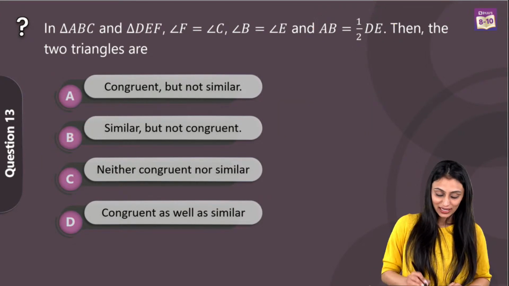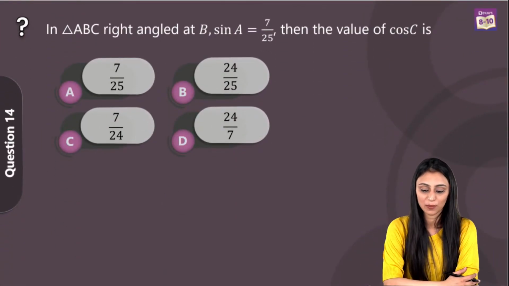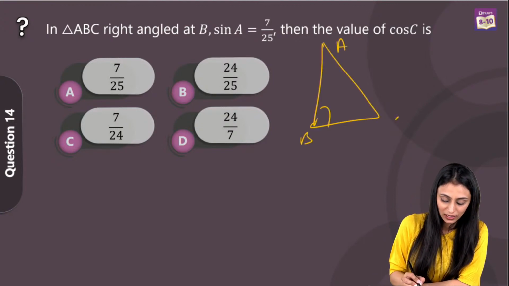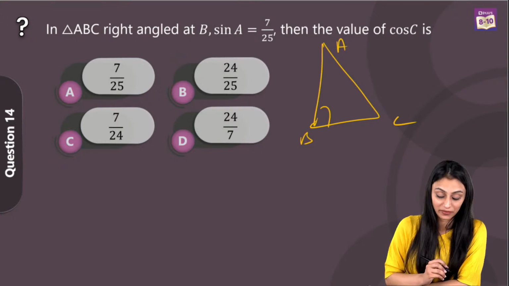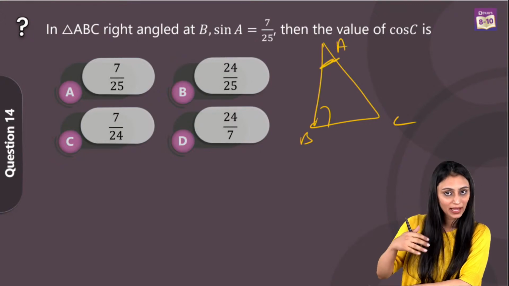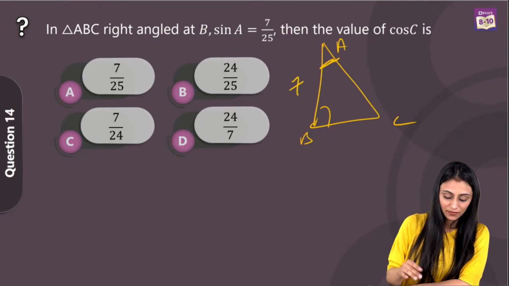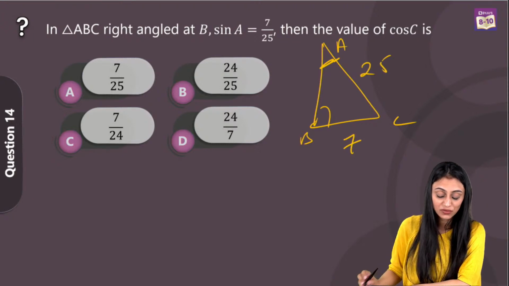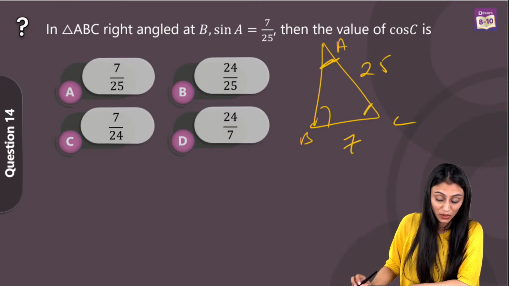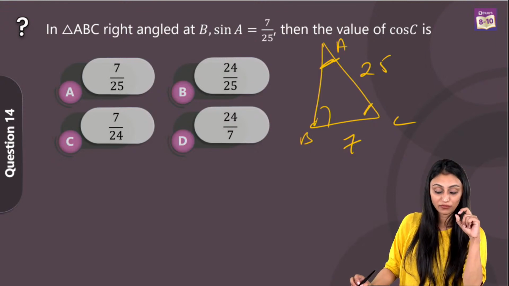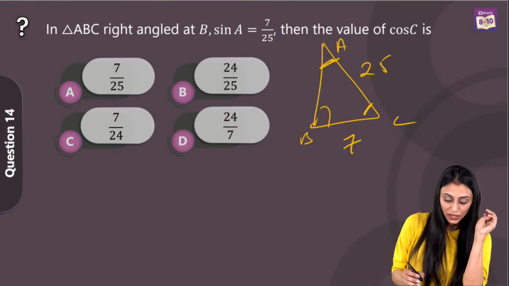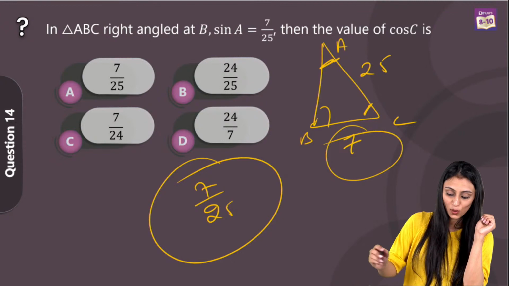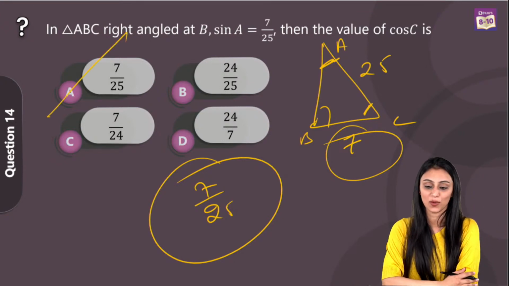Great. Okay, let's take a look at the next question, question number 14. In triangle ABC, right angled at B, sine A is 7 by 25. By sine A, we mean perpendicular by hypotenuse. So this is the perpendicular that you have, and this is the hypotenuse. We need to find cos C. Cos C means base by hypotenuse. We would require the value of the base because hypotenuse is already given. According to this angle, this is the base. So 7 by 25 is the value for this. So option A is the right answer for this question.